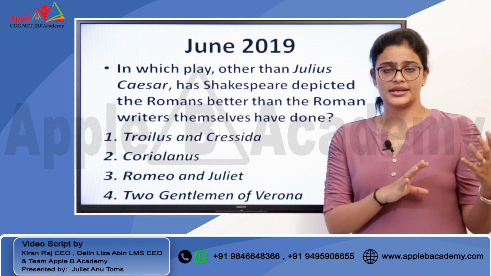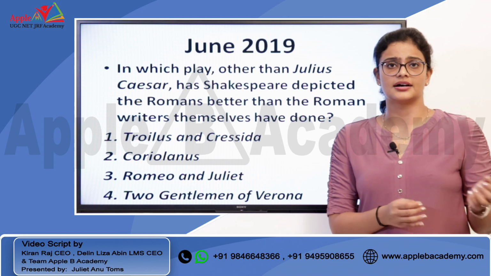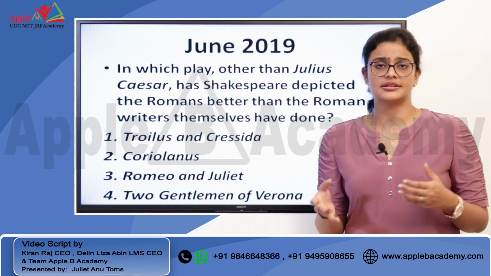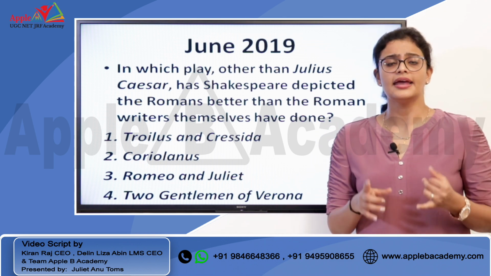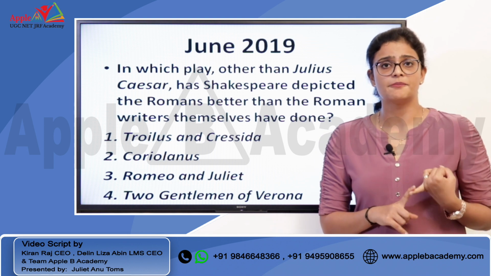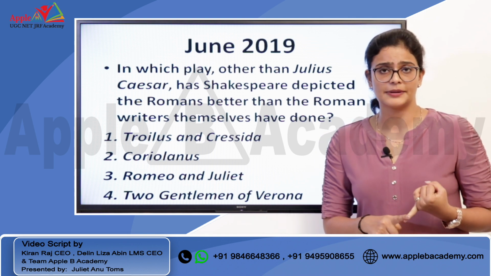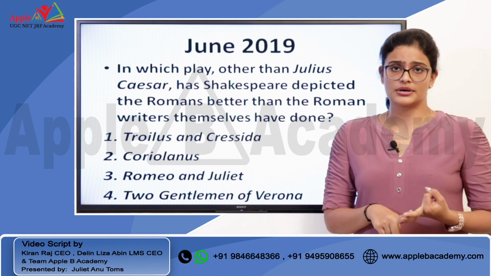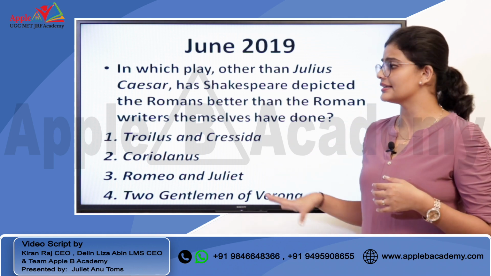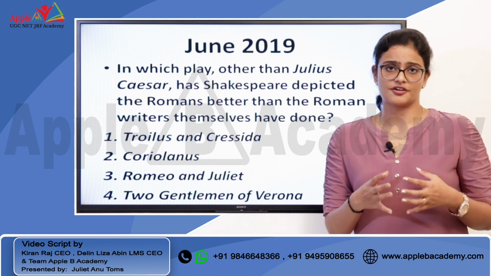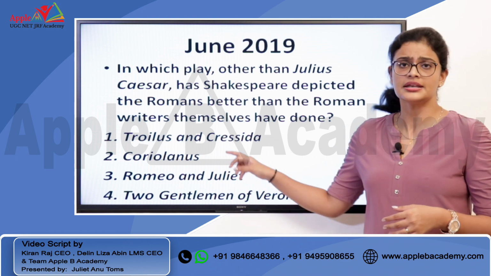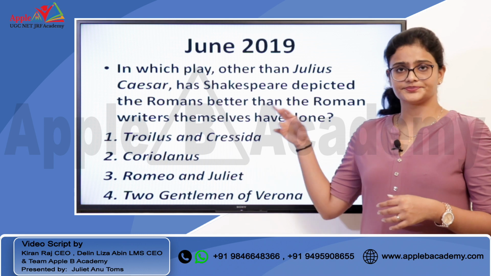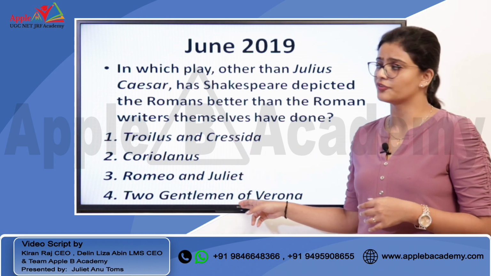As I mentioned in the previous video, when you look at a particular play, the first thing you have to look at is the background details: from where the play was influenced, what is the setting of the play, and then the plot. So this question comes from the background details of a play, and you can answer it if you know the correct background details of these 4 plays.